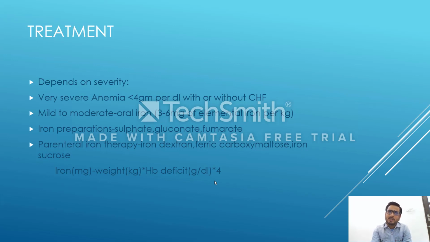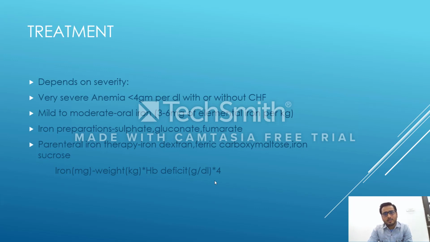One thing more about absorption. In the starting weeks of therapy, when anemia is much more, the iron absorption is much more. Slowly this absorption of iron decreases as anemia starts getting corrected. So the more severe the anemia, the more the absorption of iron. The less severe the anemia, or when the anemia is being corrected, there is less absorption.